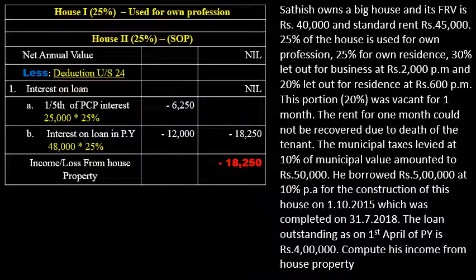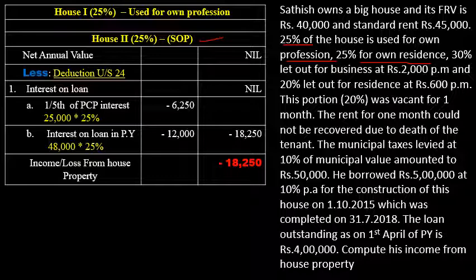Here the first house, the 25% part, is used by the assessee for his own profession, so it is not assessable under the head income from house property, because the assessee used that property for his own profession. Next, the second part, the 25% part which is used by the assessee for residential purpose, is considered a self-occupied property. So we have to assess it as per the provisions of a self-occupied property.